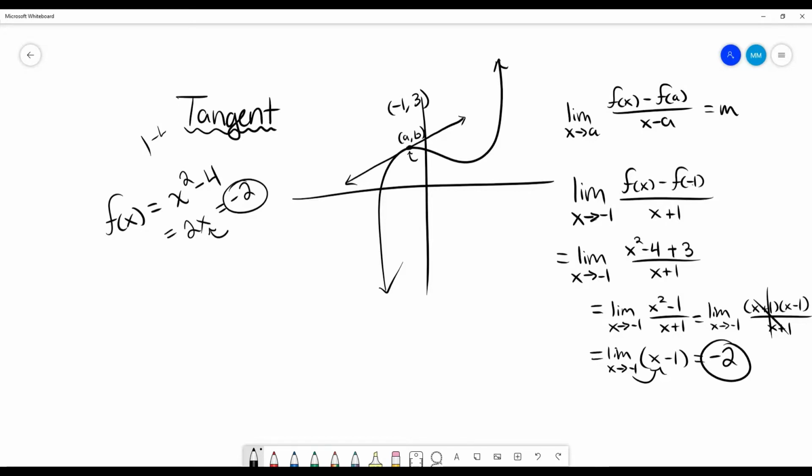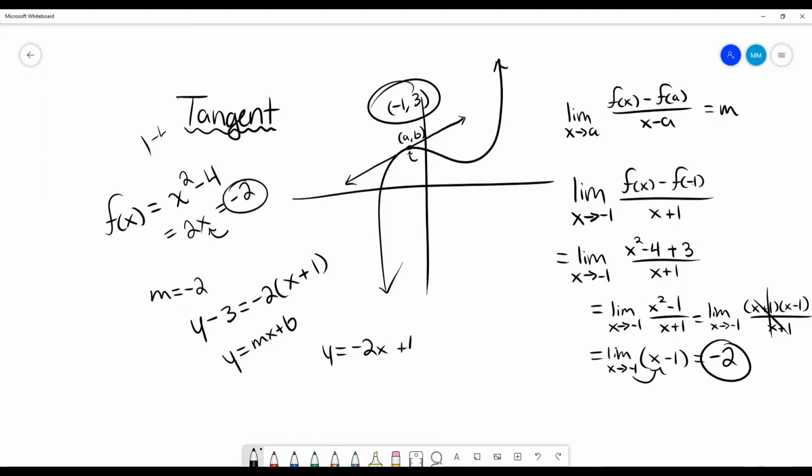And so in this case, our slope, our m, is negative 2. Now, I could take my point, and I could use my point-slope equation. I could do y minus my y value equals my slope times x minus my x value. And there, I've got an equation for a tangent line. But typically, we'll want to put this in slope-intercept form like this. So I'll say that that's y equals negative 2x plus b.